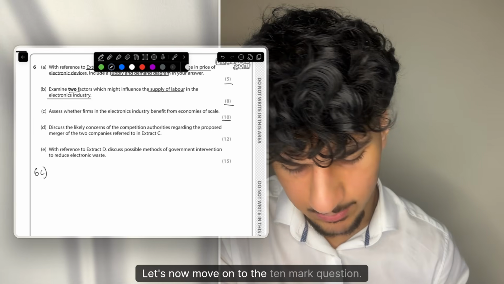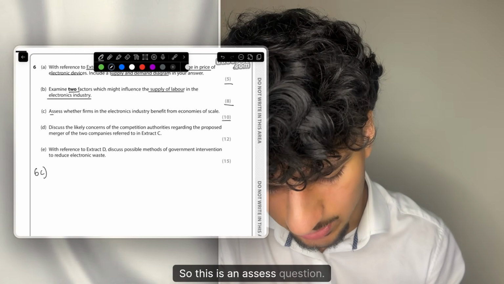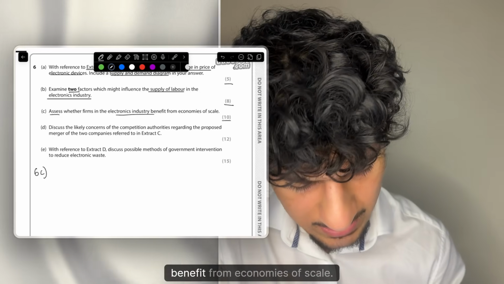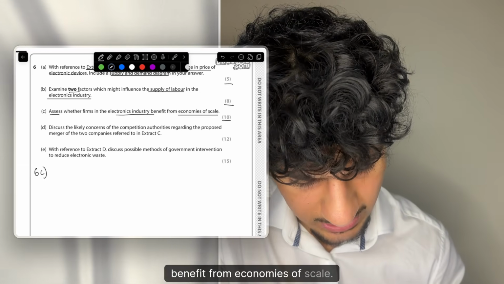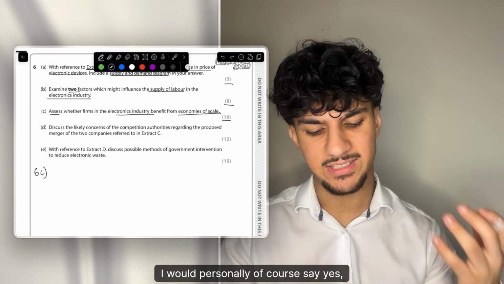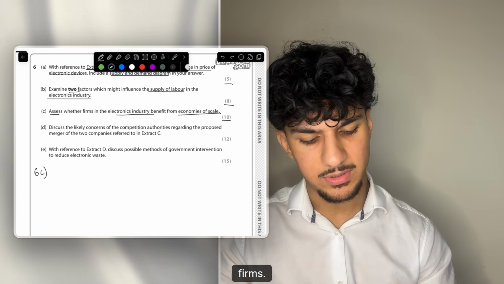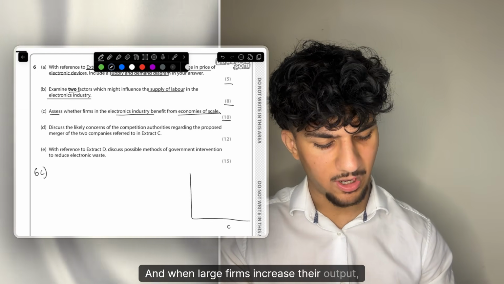Let's now move on to the 10-mark question. So this is an assess question. Assess whether firms in the electronics industry benefit from economies of scale. I would personally, of course, say yes, since why? In this electronics industry, these are large firms, and when large firms increase their output, what happens?